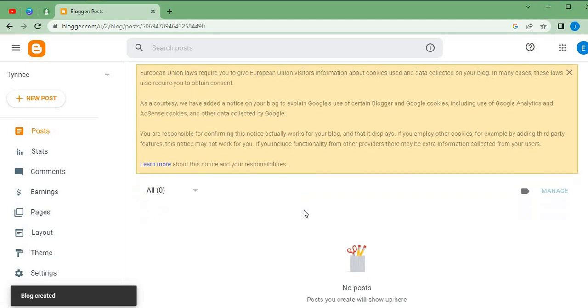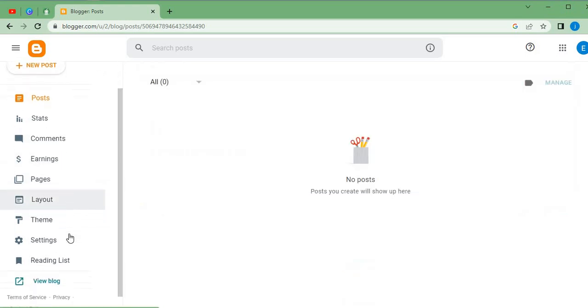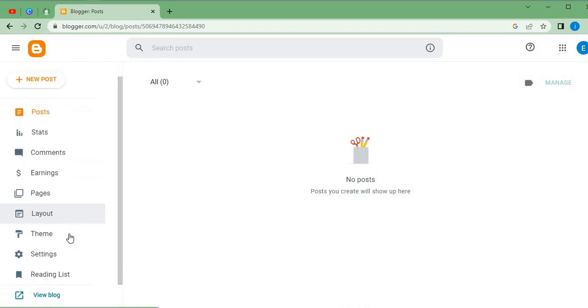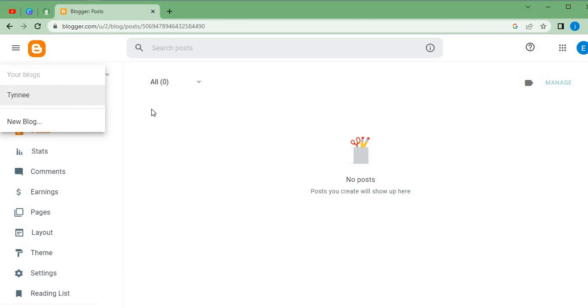Now here we are on the Blogger platform dashboard, or at the same time we can call it the back end. This is where all the customization and selection of themes will be taking place. This is the back end where we are going to be looking at our AdSense and where we are going to be making and adjusting some settings. Here is also where we are going to be creating our posts and modifying them as time goes on. As you can see over here, this is the Tiny blog, but let's say you want to create another blog.